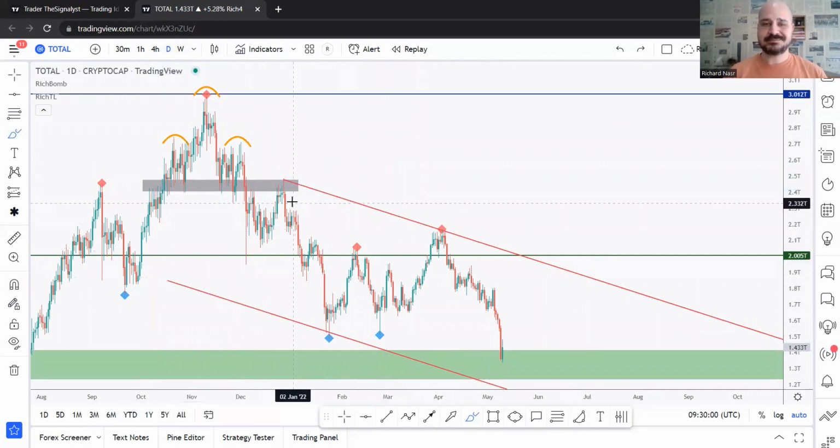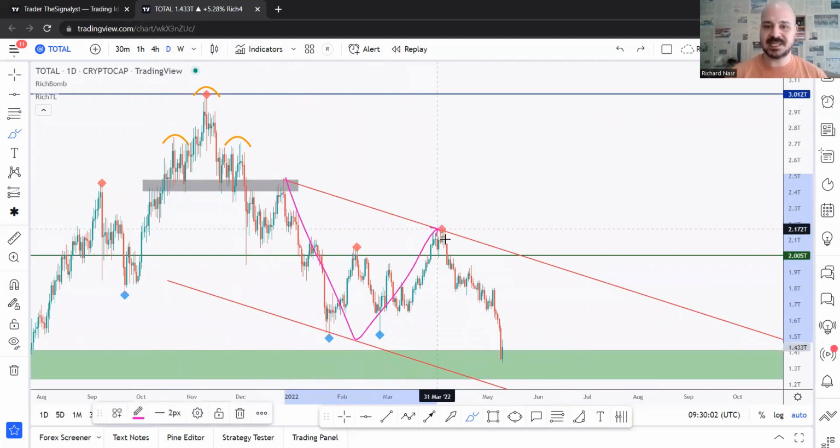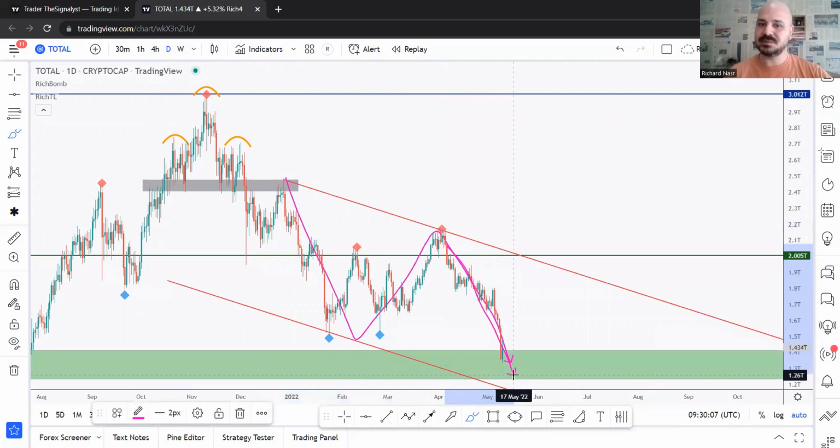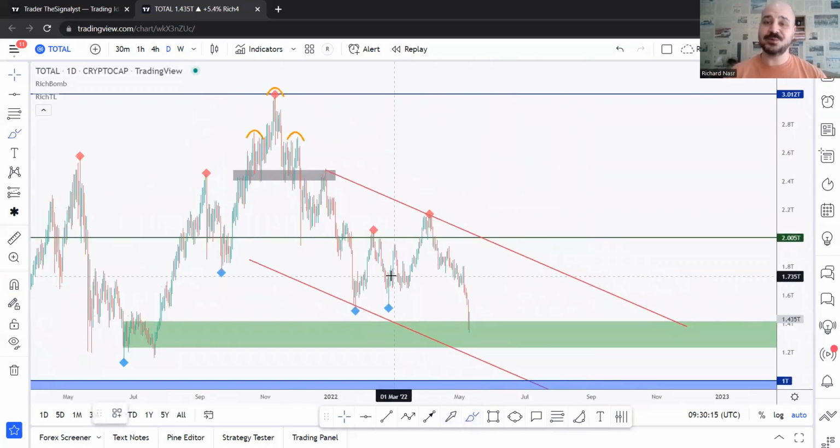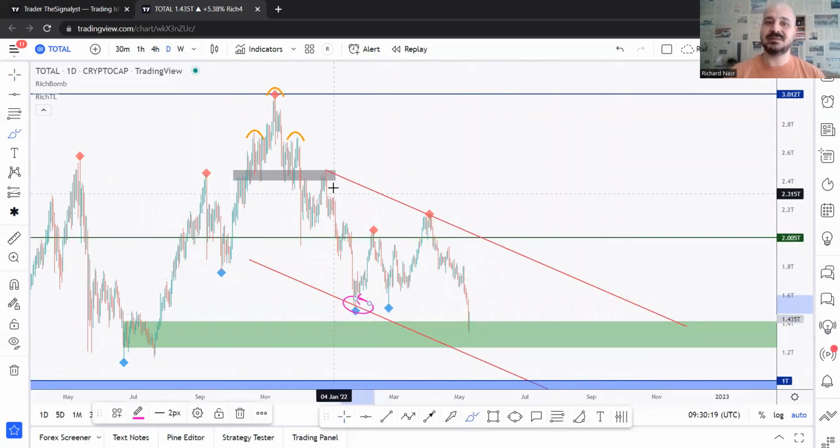So for now, we are trading inside this big channel, especially after this swing yesterday or a couple of days ago. This swing is formed, then made a lower low, then we can draw this channel here. When we draw this channel, we can get an idea about the overall direction, which is basically this falling channel. This is our lower bound, this is our upper bound. So technically now we are trading inside this channel.